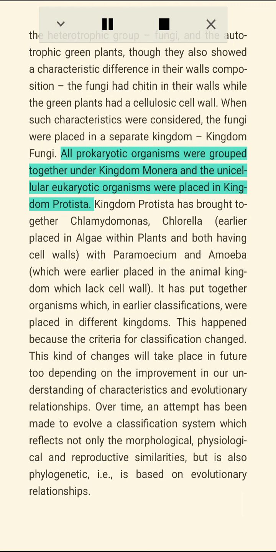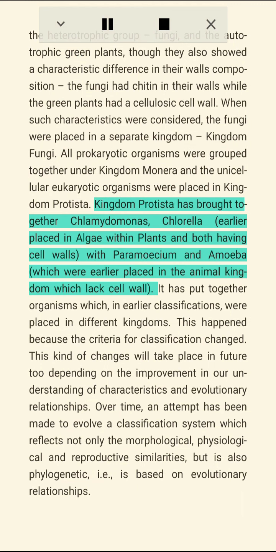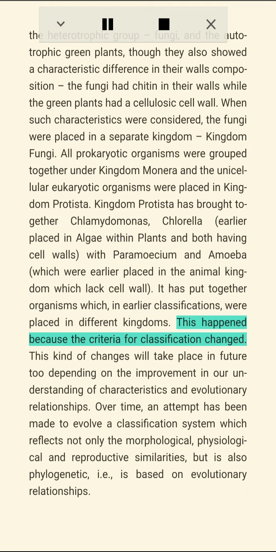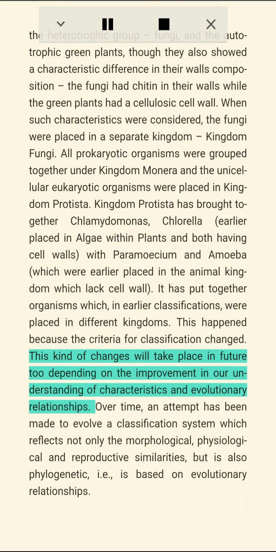All prokaryotic organisms were grouped together under Kingdom Monera and the unicellular eukaryotic organisms were placed in Kingdom Protista. Kingdom Protista has brought together Chlamydomonas, Chlorella, earlier placed in algae within plants and both having cell walls, with Paramecium and Amoeba, which were earlier placed in the animal kingdom which lack cell wall. It has put together organisms which, in earlier classifications, were placed in different kingdoms. This happened because the criteria for classification changed.